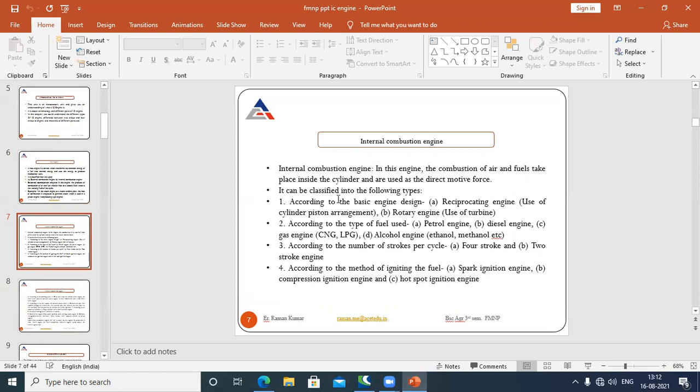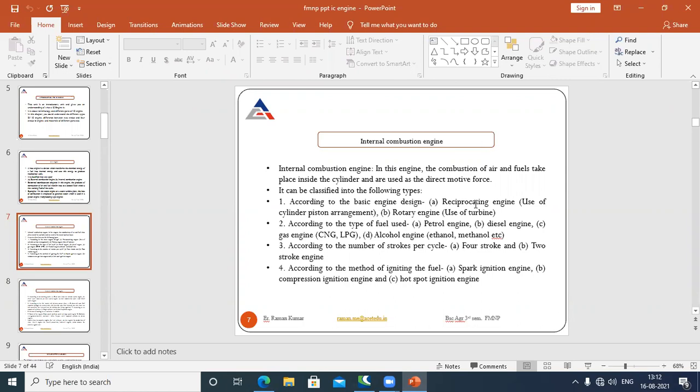Okay, so it may be classified into the following types. Number one, according to basic engine design. We have the reciprocating type engine, which uses a cylinder-piston arrangement; these are known as reciprocating type engines. Number two, we have the rotary engine. If I take the example of a turbine.